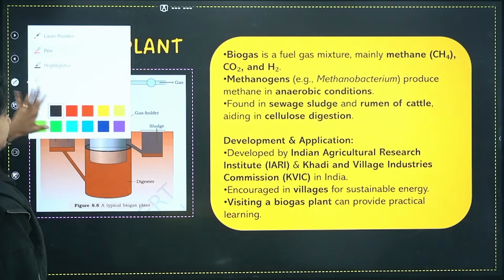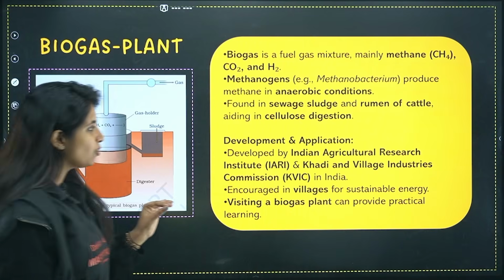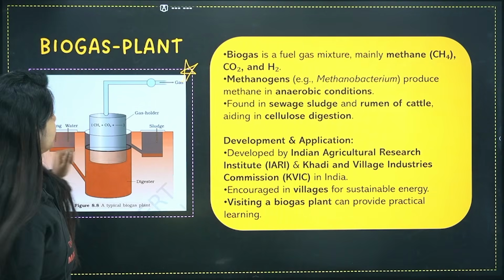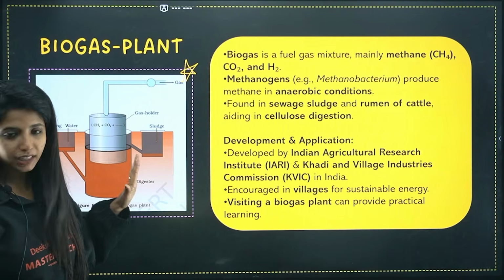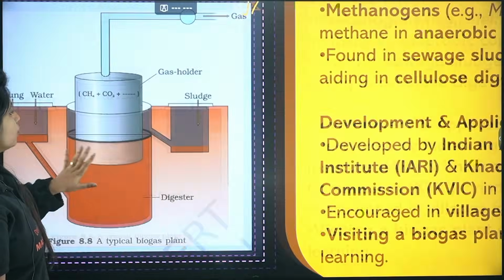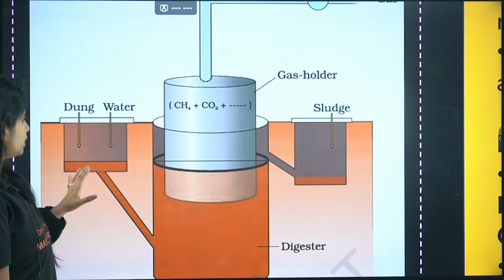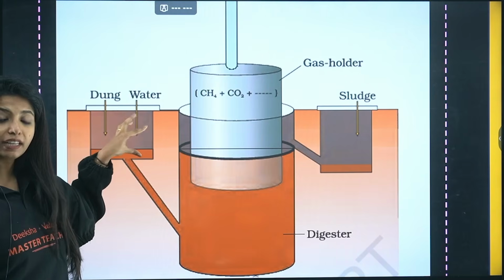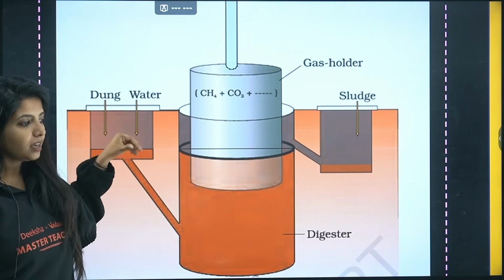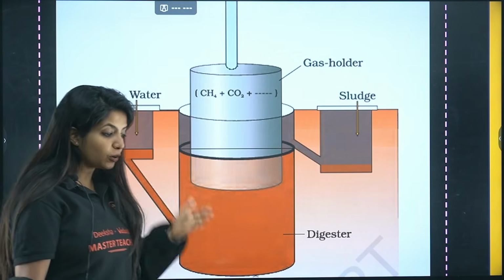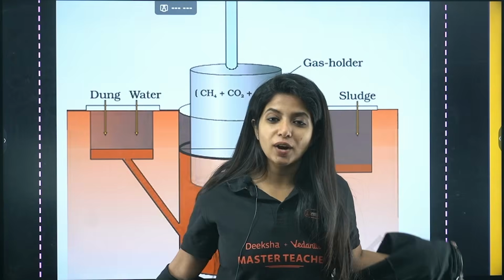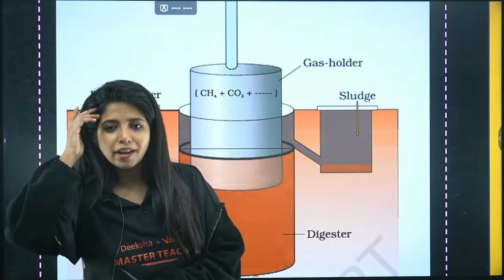Okay. Now, the next thing that we have is the biogas plant. So this is the biogas plant. Now, if you are a PU2 champion, you need to remember that you might be asked to draw this diagram. Always remember, what are you putting right here? The cow dung. Why are you doing that? Because to produce biogas, you have different ways. You don't have to rely only on the sewage treatment plant. You can directly produce it.